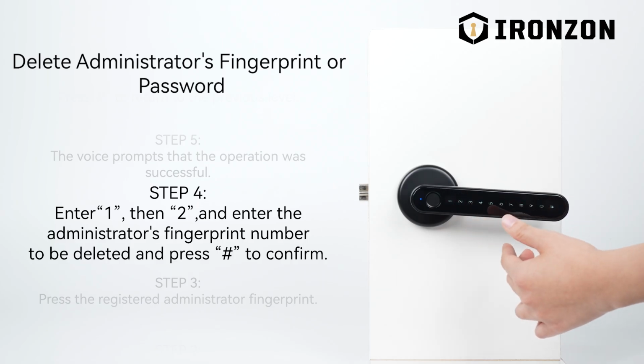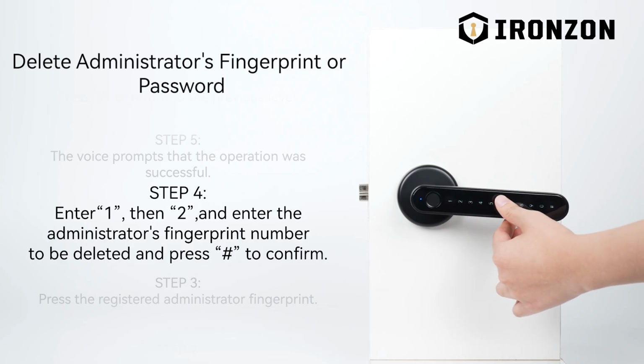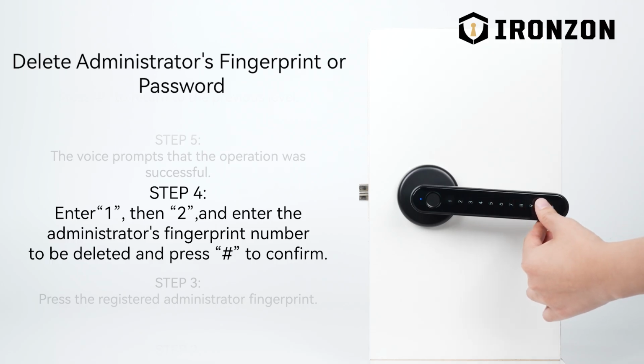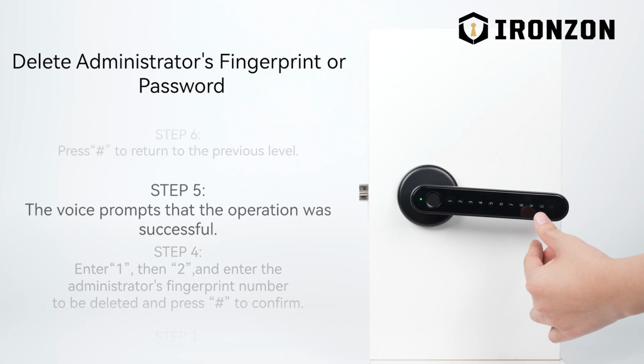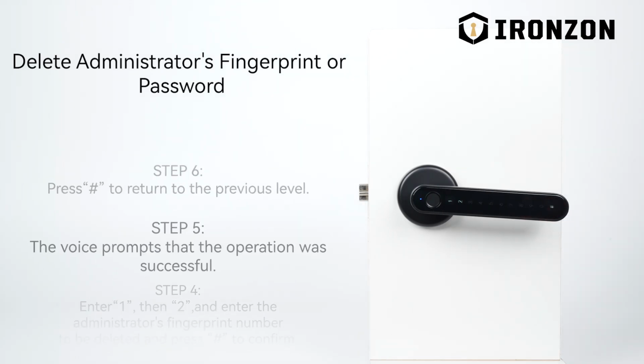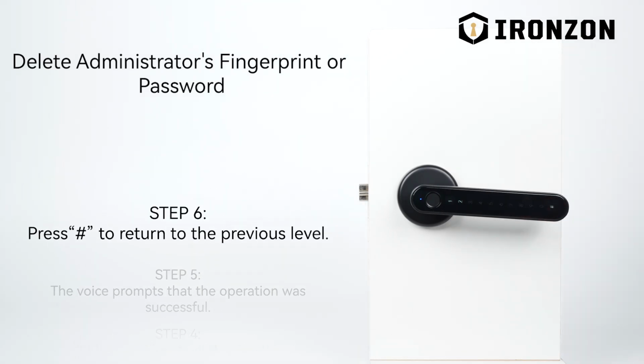Please enter number. Press the pound sign key for confirmation. Operation succeed. Press 1 for adding administrator. Press 2 for deleting administrator. To return to the previous level, press the pound sign key.